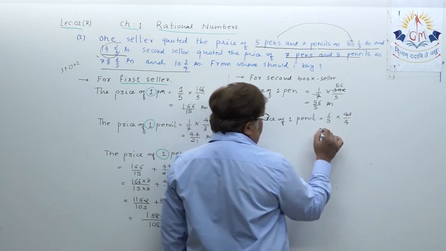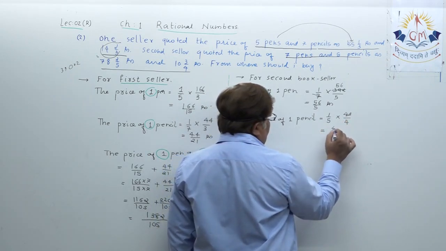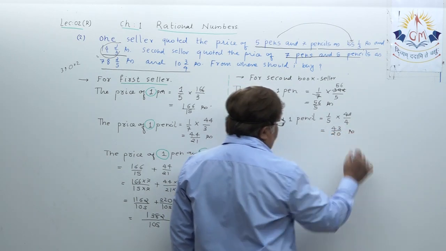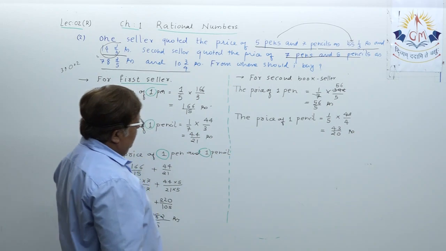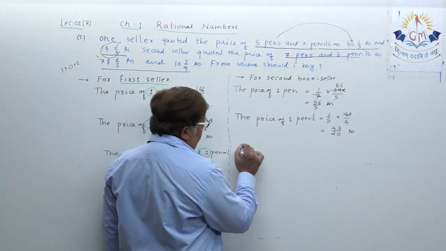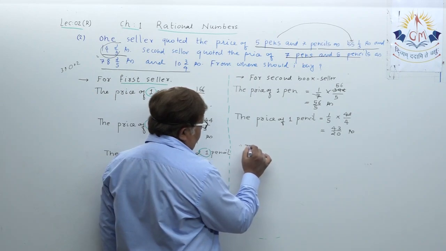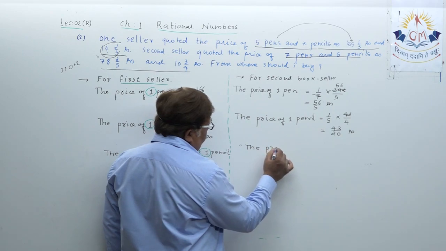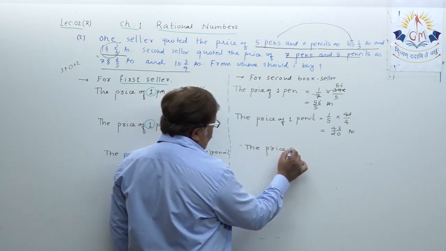No cancellation possible. So 43 upon 20 rupees. Then you just add. I will give you enough time to write, dear student. Don't worry. First just concentrate on what we are writing.